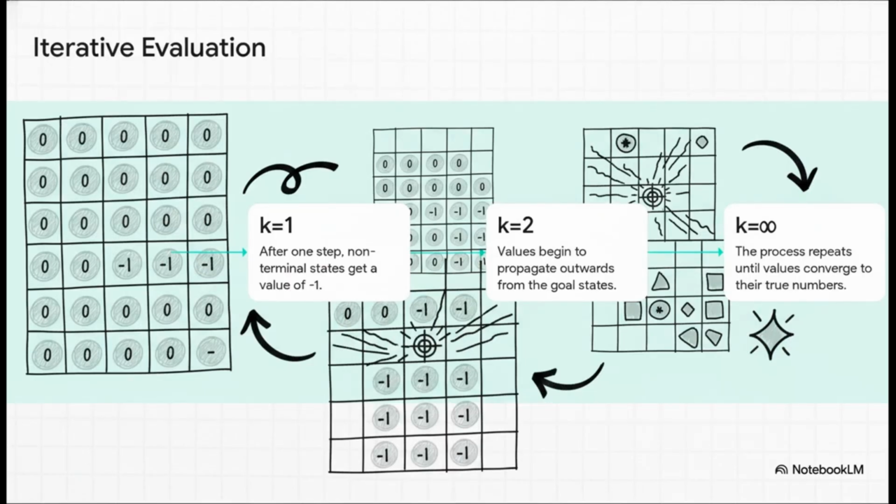And here's exactly what that process looks like. In this little grid, every move costs 1 point. We start out at k equals 0, all values are 0. After one sweep, boom, every square is now worth -1. But on the next sweep, the squares start to factor in their neighbors' values, and you can literally watch this wave of information spread across the grid until the numbers stop changing.